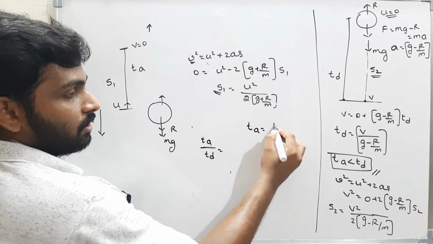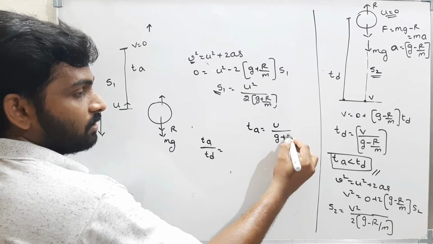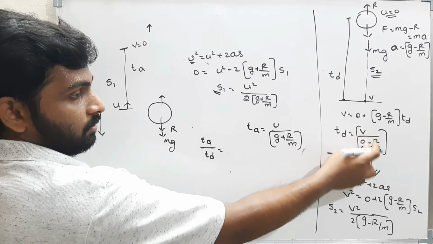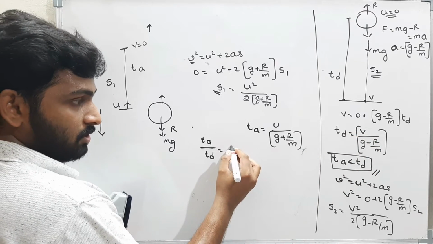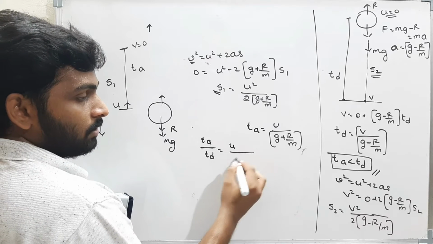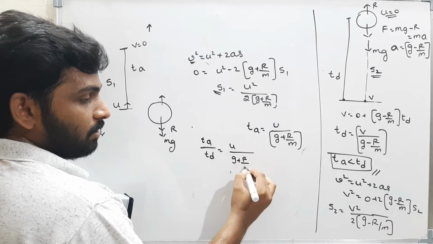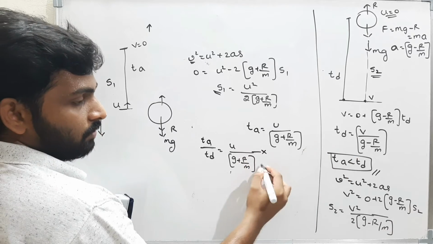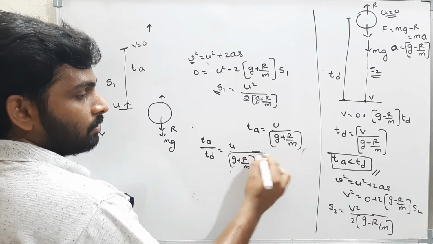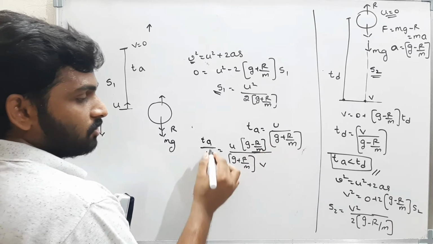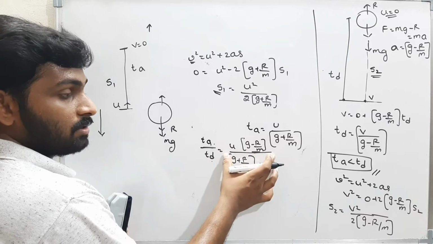TA we got as u by g plus r by m. Now TD you got as v by g minus r by m. Therefore, what is the ratio? The ratio is u by g plus r by m into TD means v by g minus r by m. The ratio between time of ascent to the time of descent is this value.